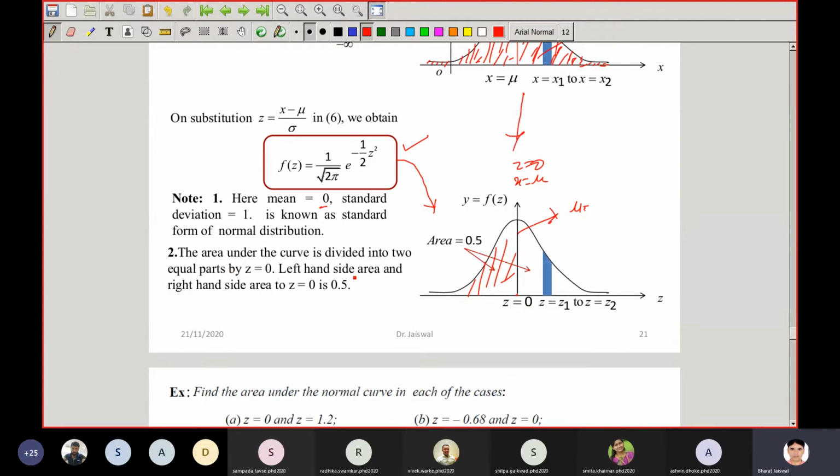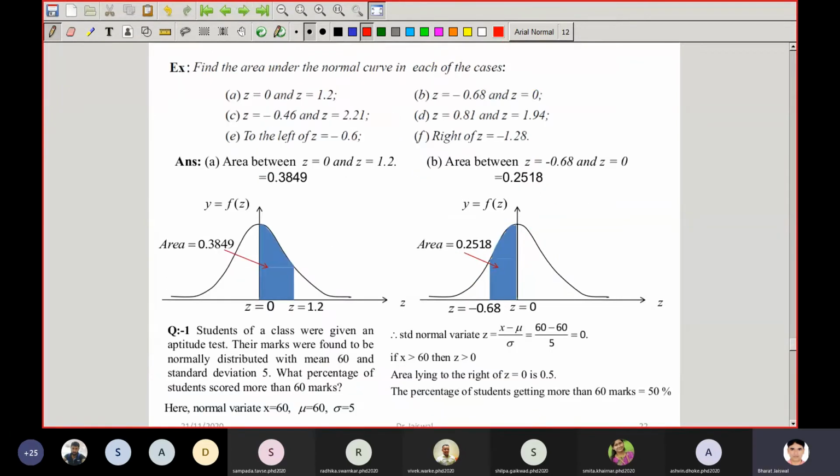So the area under the curve is divided in two parts, as I have already told you, left to 0 and right to 0, 0.5 and 0.5, the same as here also. Now the question is how the area is calculated. I will show you now. So area under the normal curve, in each case we have to calculate it. Between z equal to 0 and z equal to 1.2, the area is this much. The question is how you have calculated this one.